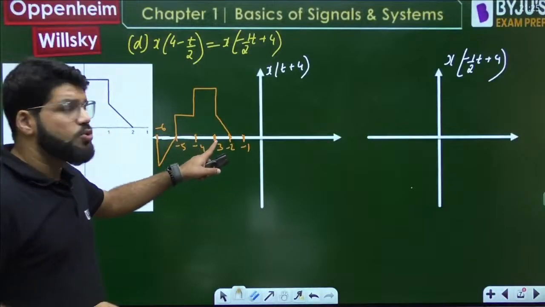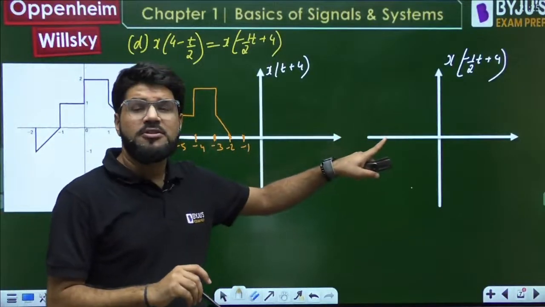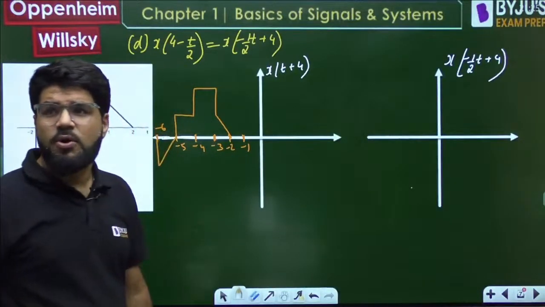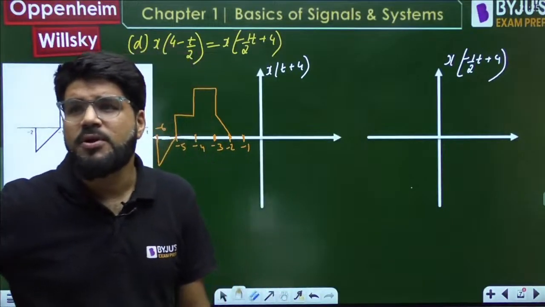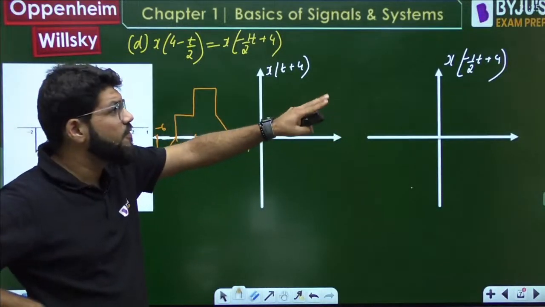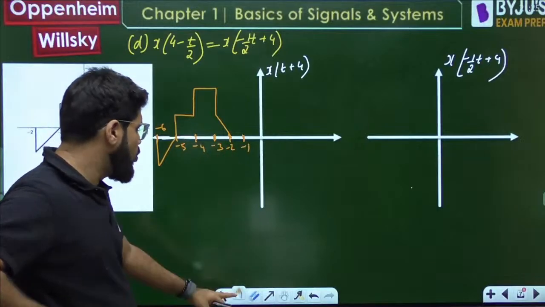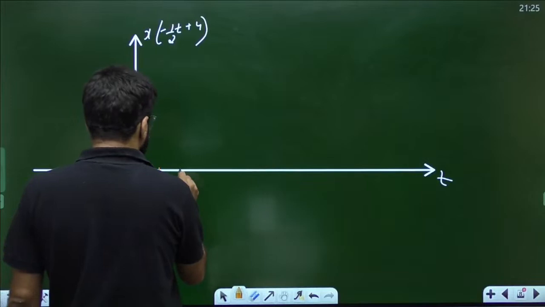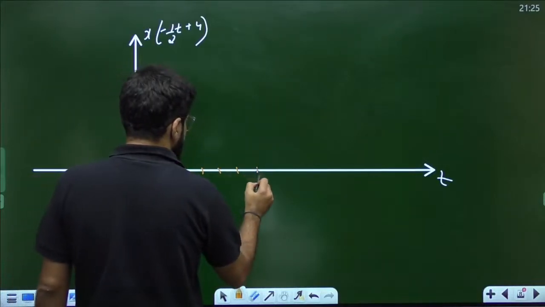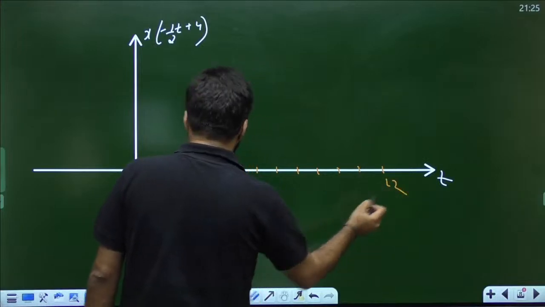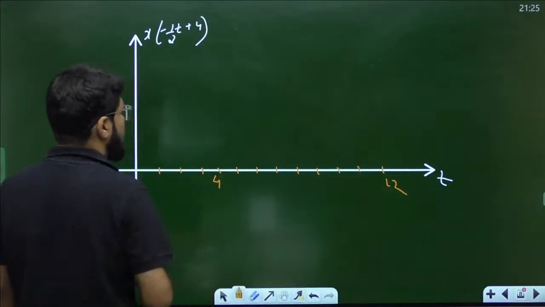See now, -2 will go to 2, but because of expansion, it will go to 4. -6 will go to what? -6 will first go to 6 because of folding, and then because of expansion, it will go to 12. So 4 to 12. You should be taking the waveform from 4 to 12.